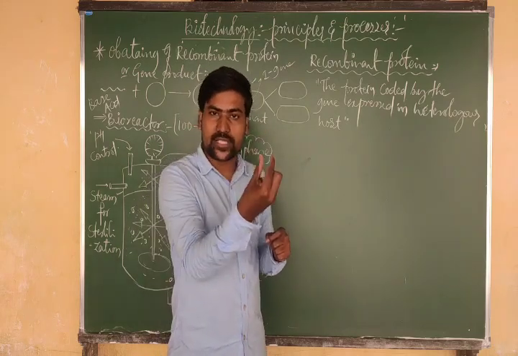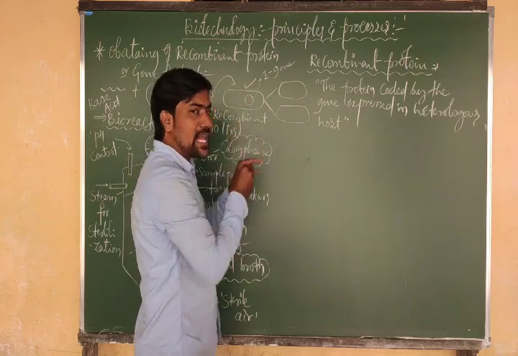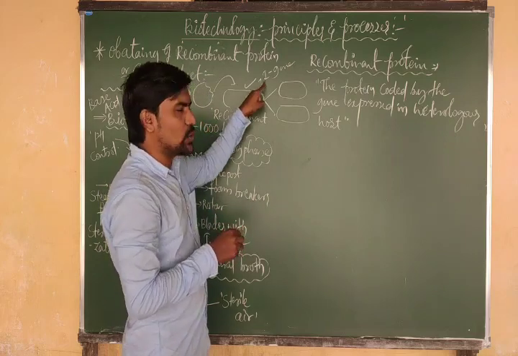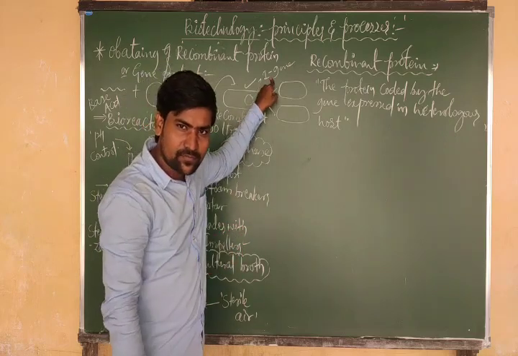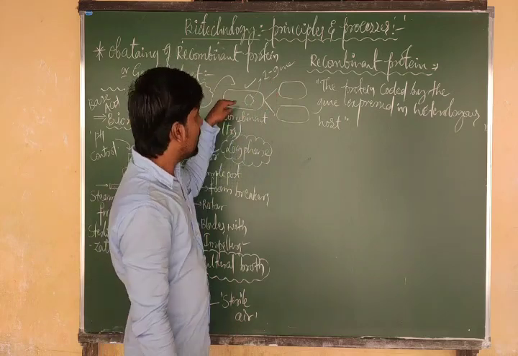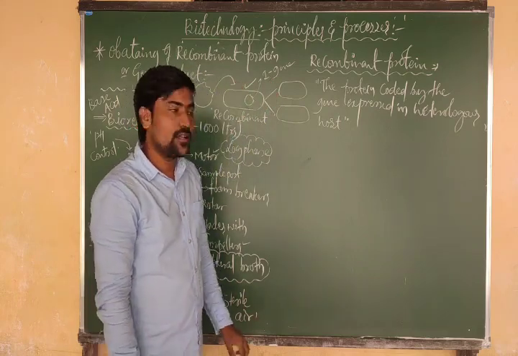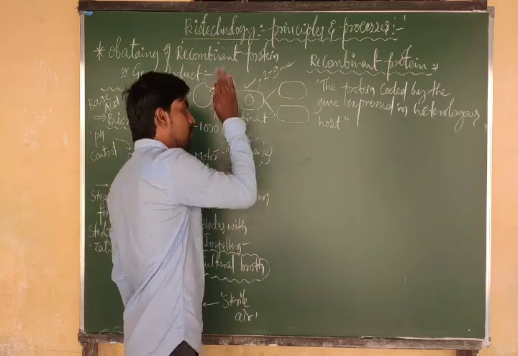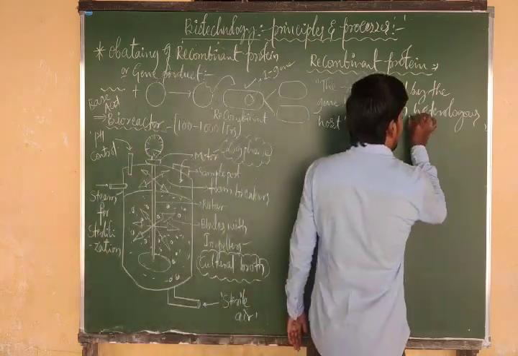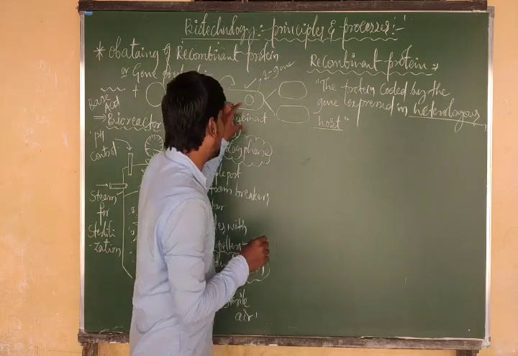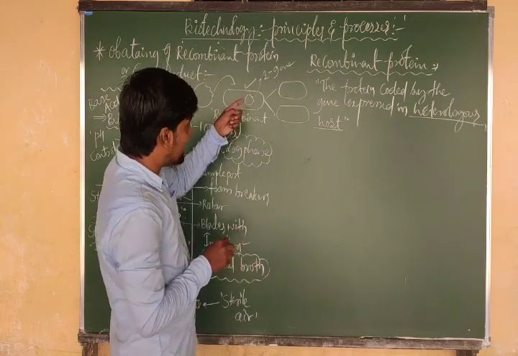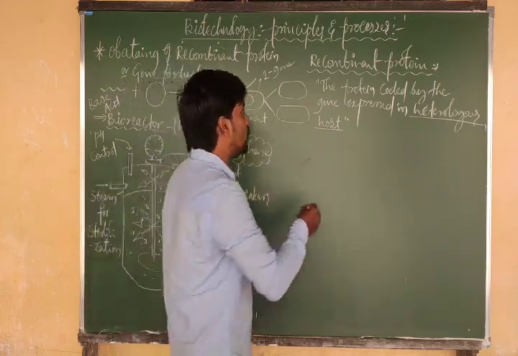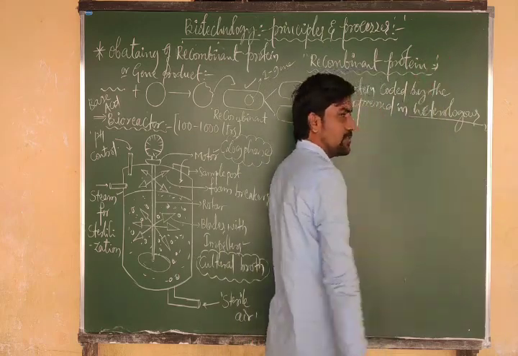That insulin gene is taken outside and mixed with this plasmid and introduced into the bacteria. My question is, was the insulin gene present earlier in the bacteria? No, it was not present. But now it is introduced into the cell. That means the insulin gene source is different and the transferring source is different. Hence we will call it heterologous host. Now this cell is the heterologous host. So our gene is expressing there. After expressing, it produces protein. Which protein? Insulin protein. That protein we will call recombinant protein.